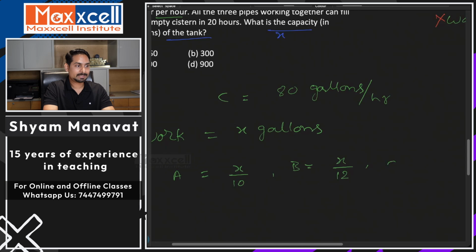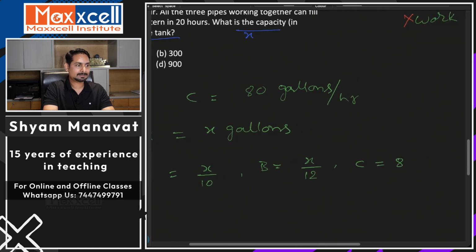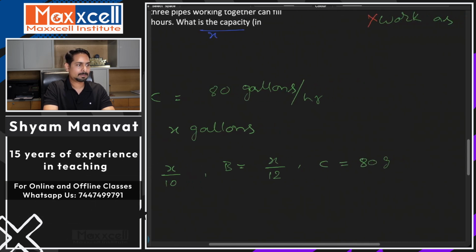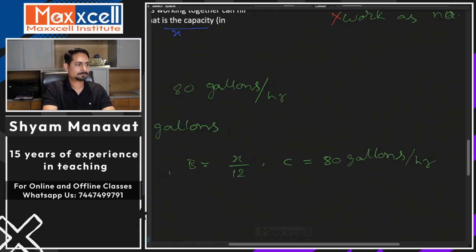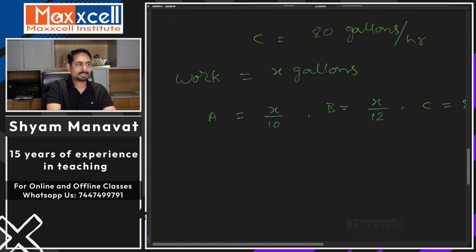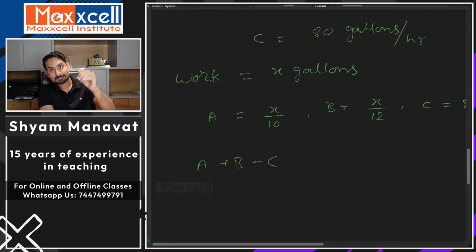What is the efficiency of C? Given, 80 gallons per hour, right? Now when they are working together, A is the inlet pipe, B is the inlet pipe, but C is the outlet pipe. So C is doing negative work, removing the water, right? Equal to their total efficiency.